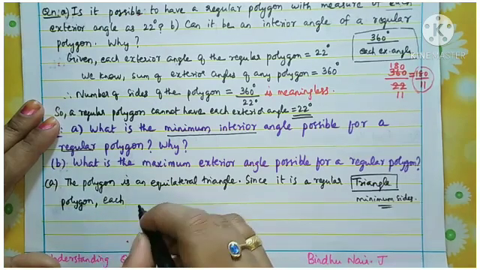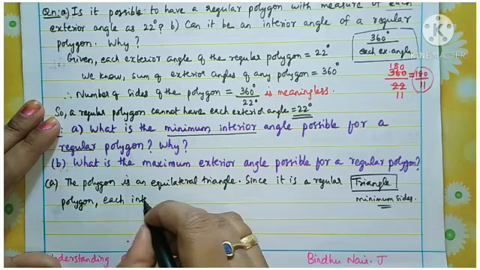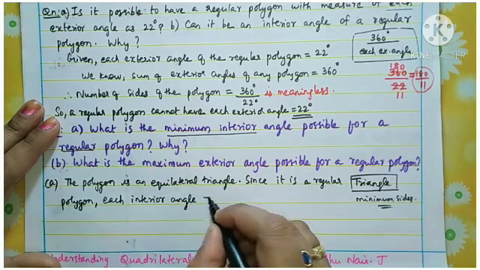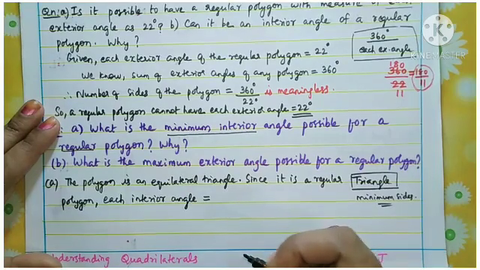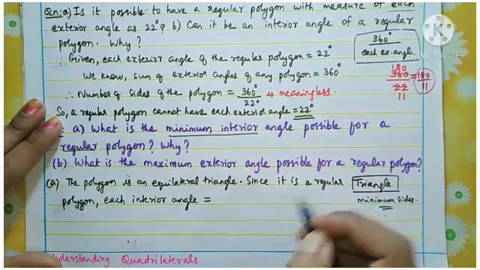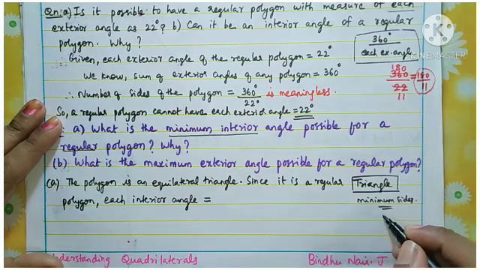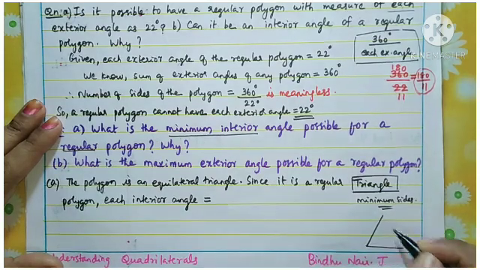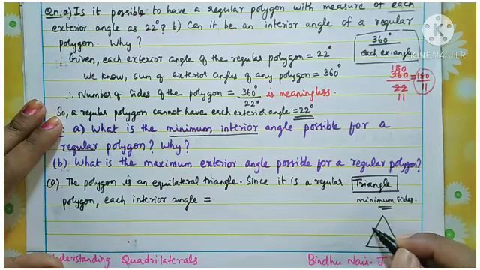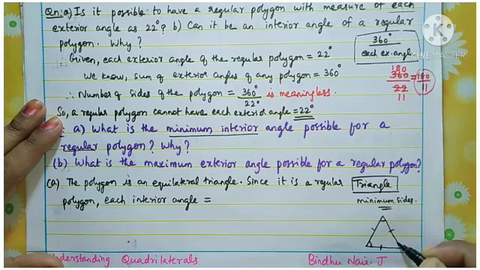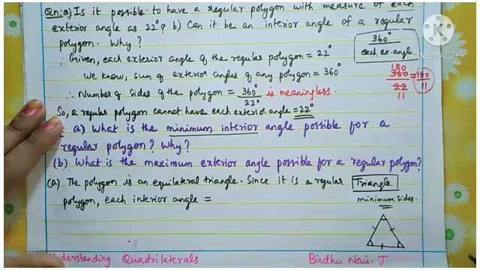each interior angle is equal to, can you say how much? You have learned all these in previous classes. If I am drawing an equilateral triangle like this, all the three sides are equal, can you tell what is each angle there? Yes, you have learned.